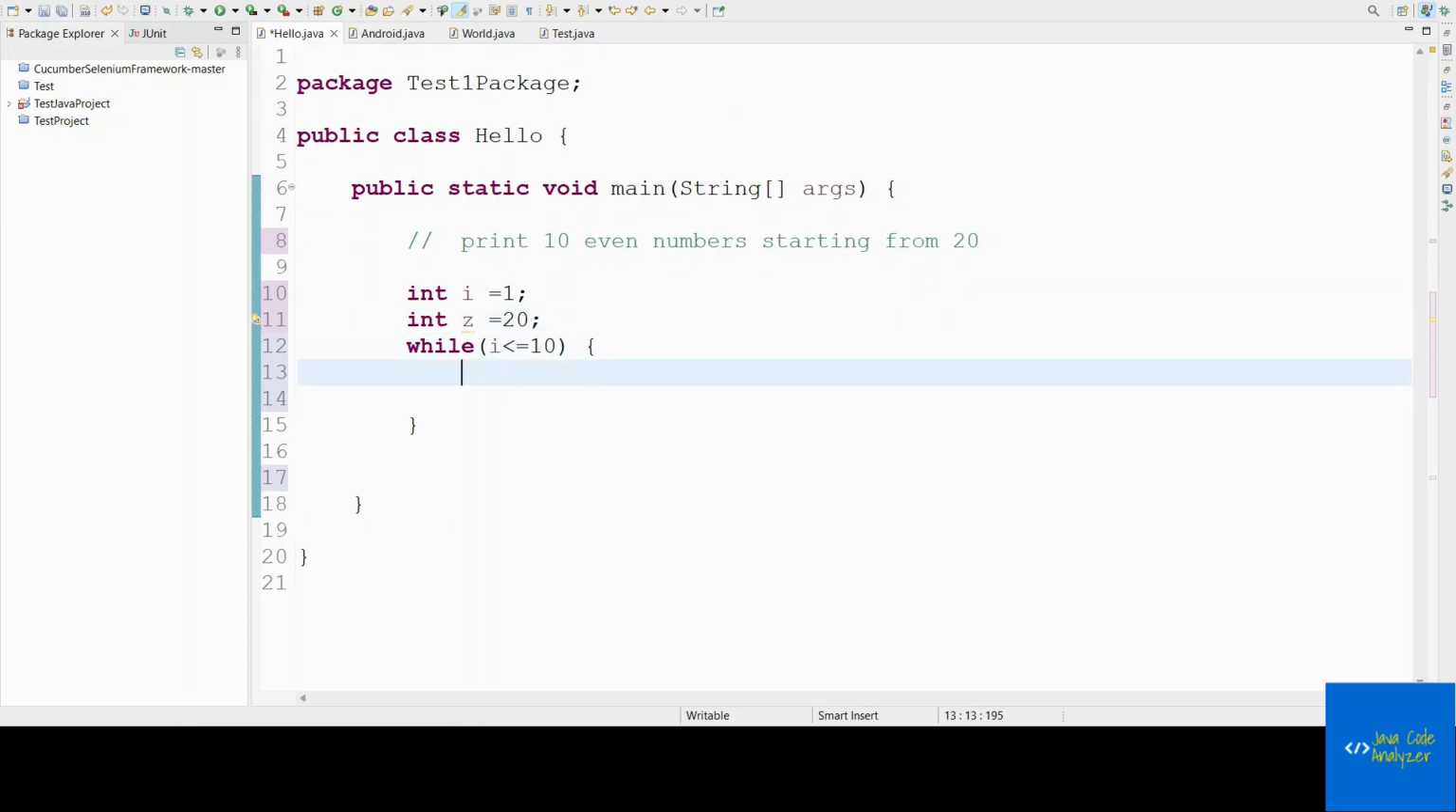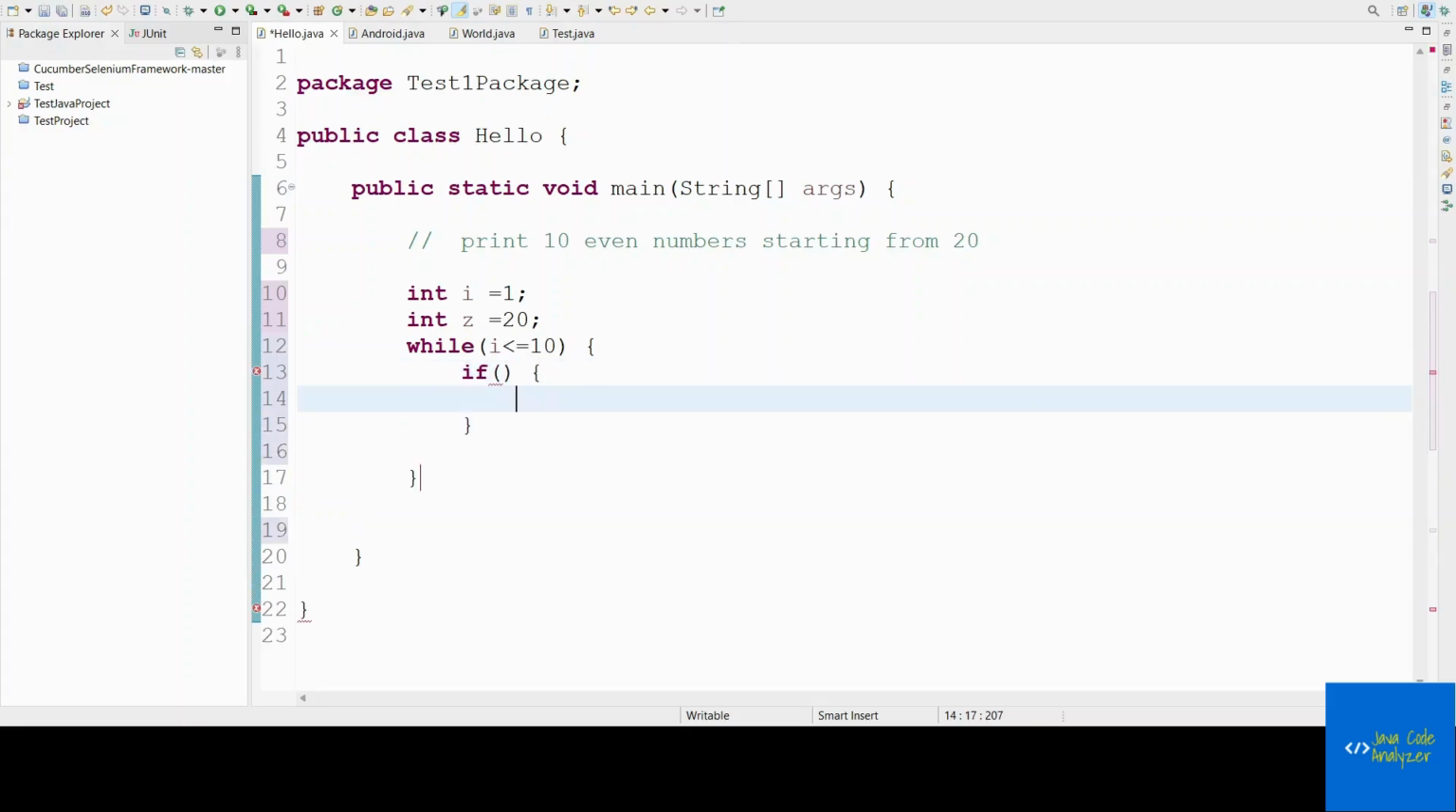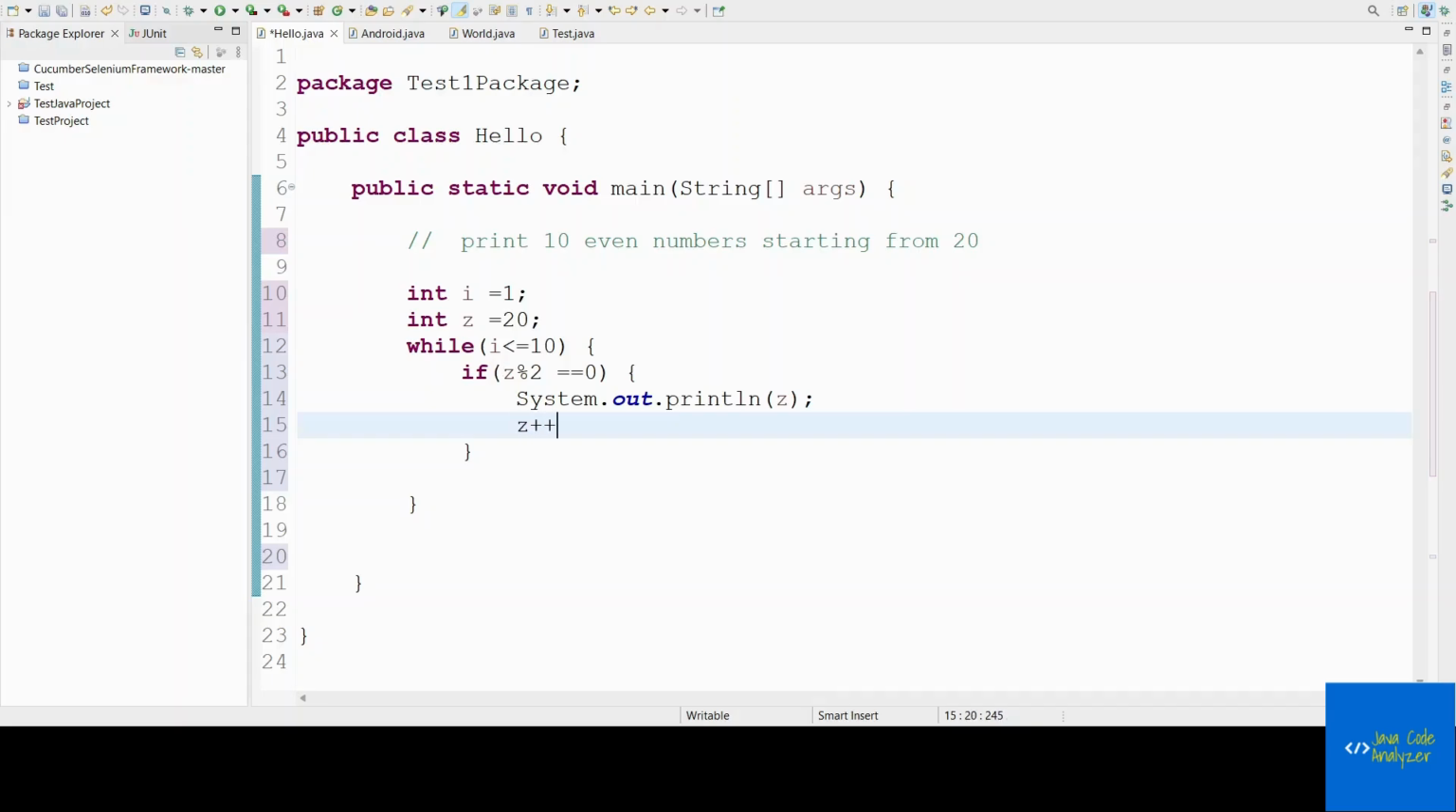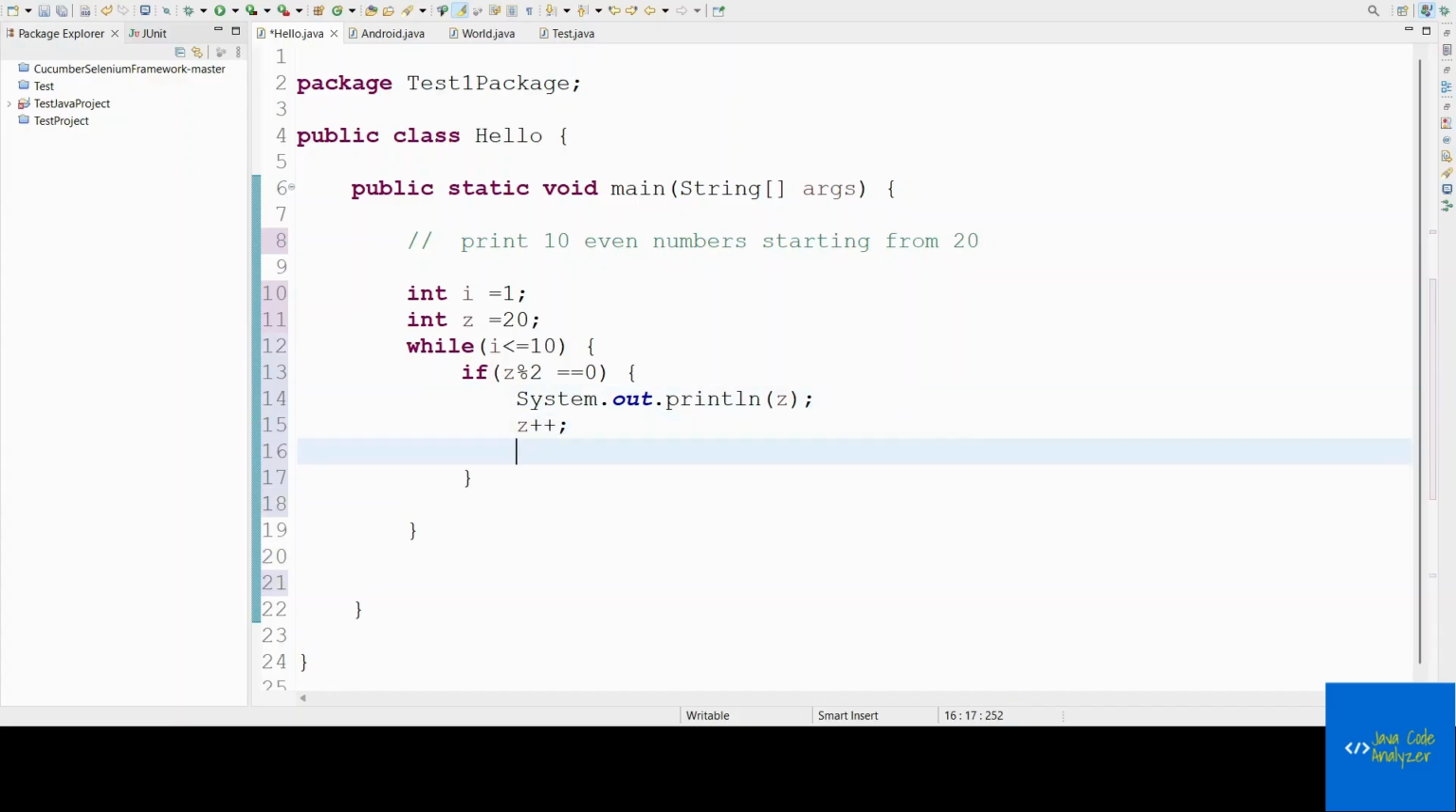Okay, so now I'll take an if: if z is divisible by 2 is equal to 0, that means it is an even number. I need to print the value of z. Once it is done, I need to increment the value of i. If this is not satisfied, then I just increment the value of z, z plus plus, like this.